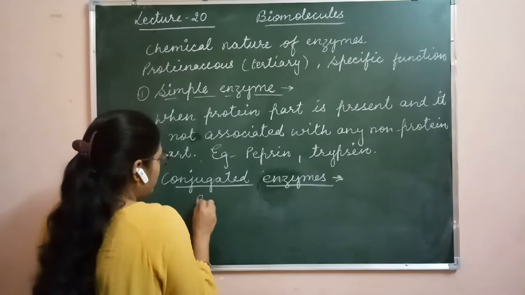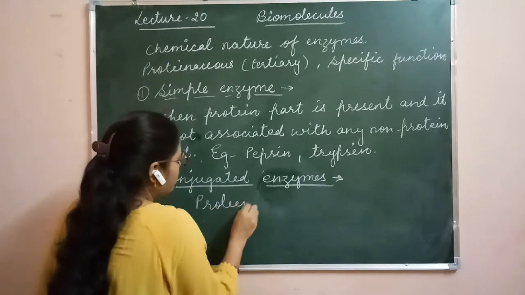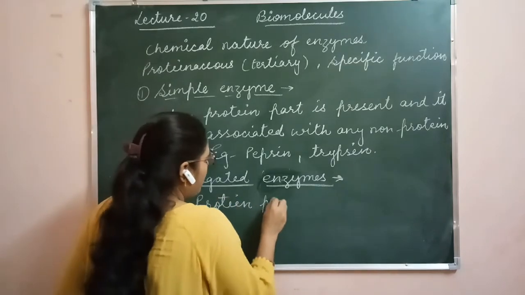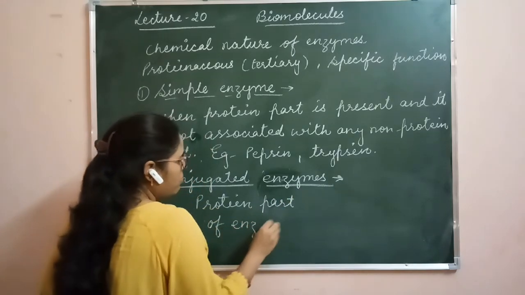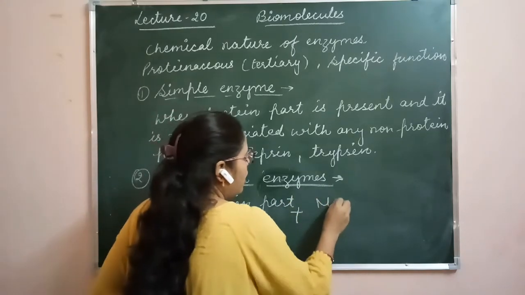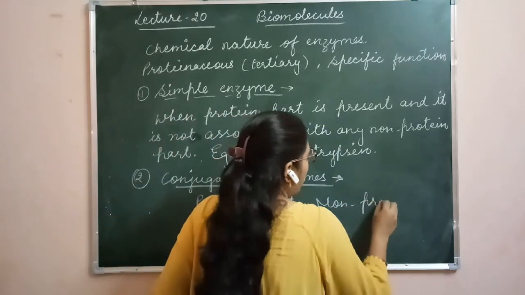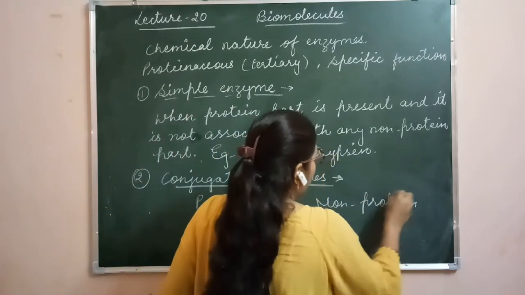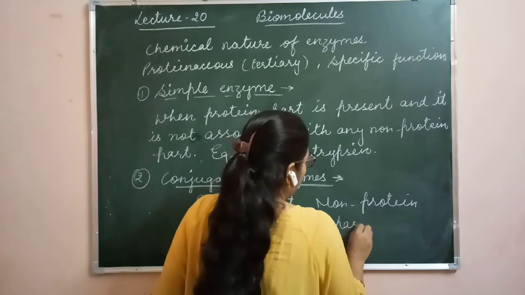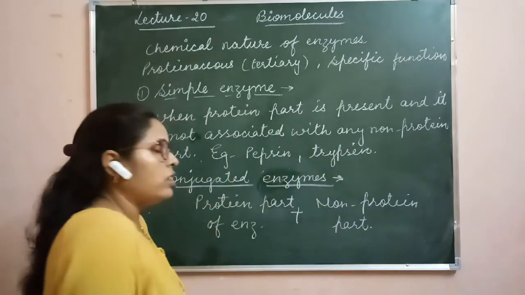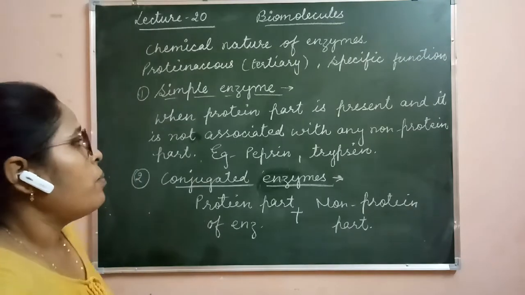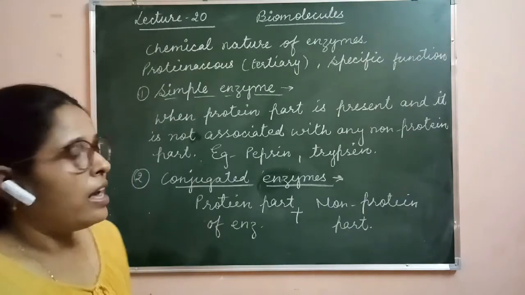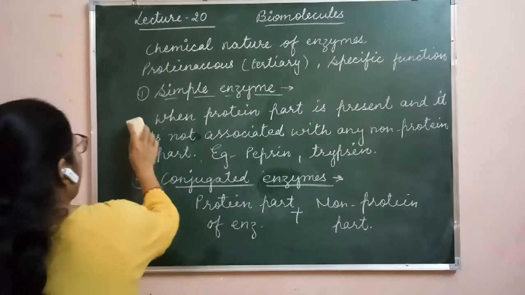So here the protein part of the enzyme plus a non-proteinaceous part is also there. This type of enzyme is called a conjugated enzyme.